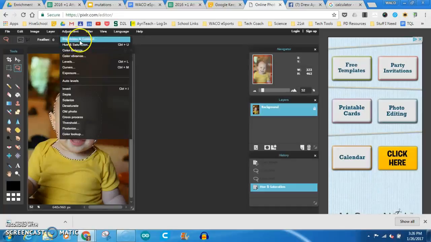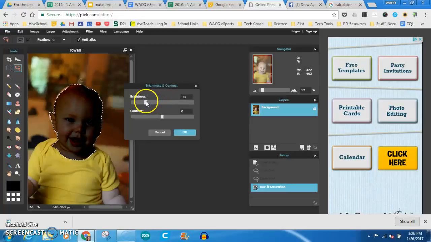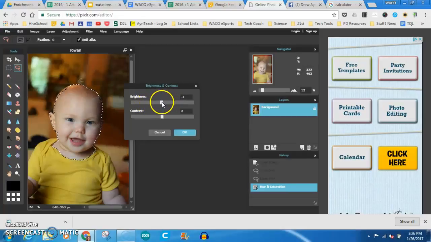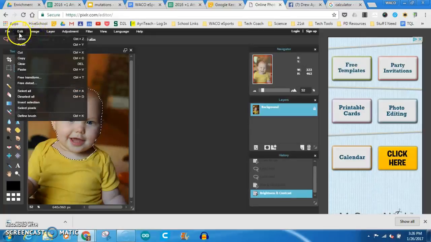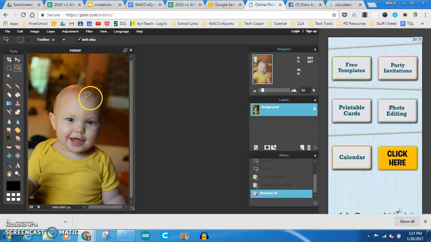You can try some of these other ones, like brightness, and mess around with those as well. But basically when you select something, all you edit is what's selected. So I'm going to go up here to edit and deselect all. Okay, so that was one option.